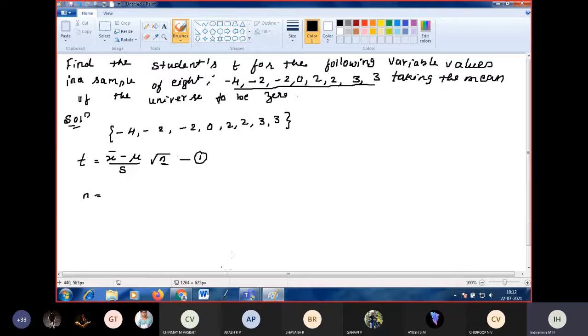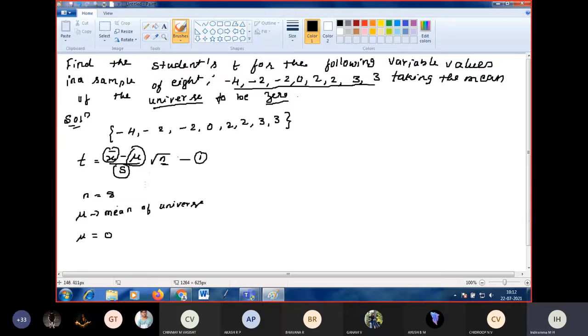N is 8. What does mu stand for? Mean of the population or universe. What is it given as? Mu is given as 0. Next we have to find out x bar and S.